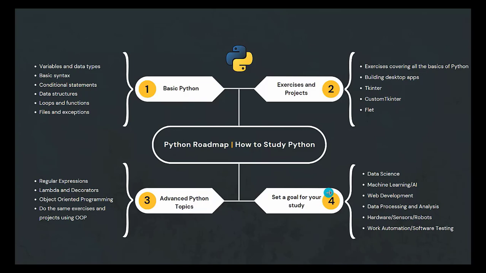For example, me, I started Python, okay? But when I set my goal, I decided that now I'll use Python for teaching people how to learn Python, okay? How to use Python. So me, I have a passion for teaching, I have a passion for sharing my knowledge. So that's why for me, it's very important to understand at least the basics of data science, machine learning, web development, data processing. For me, it's really important to understand the basics of everything, okay? Since I teach, since I share knowledge, I need to learn the basics of everything, so that I can share my knowledge, okay? So this is the goal which I set. I said, I want to teach, I want to share my knowledge with people. So that's why my goal is I need to understand everything the best.